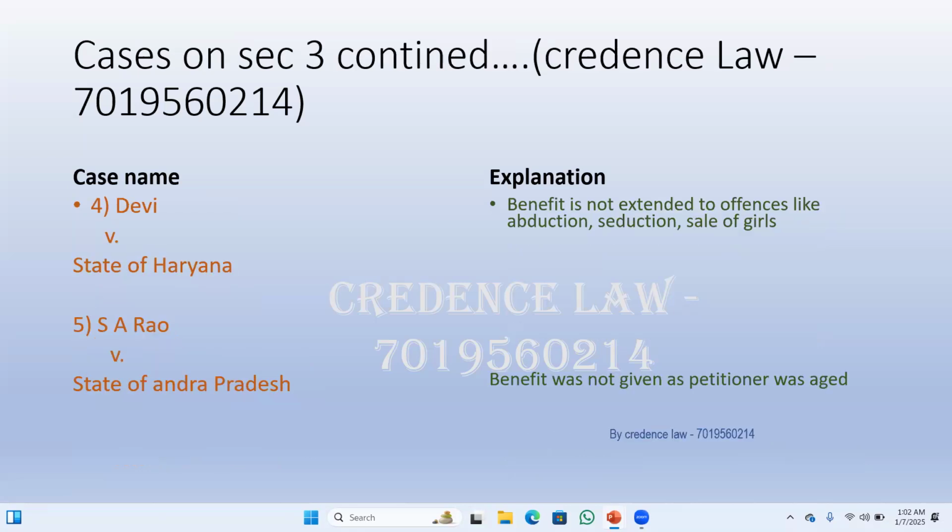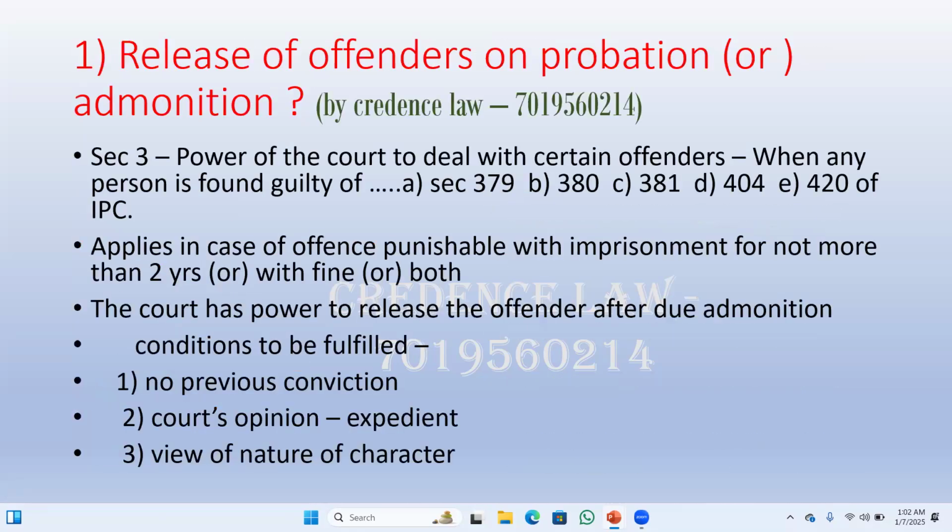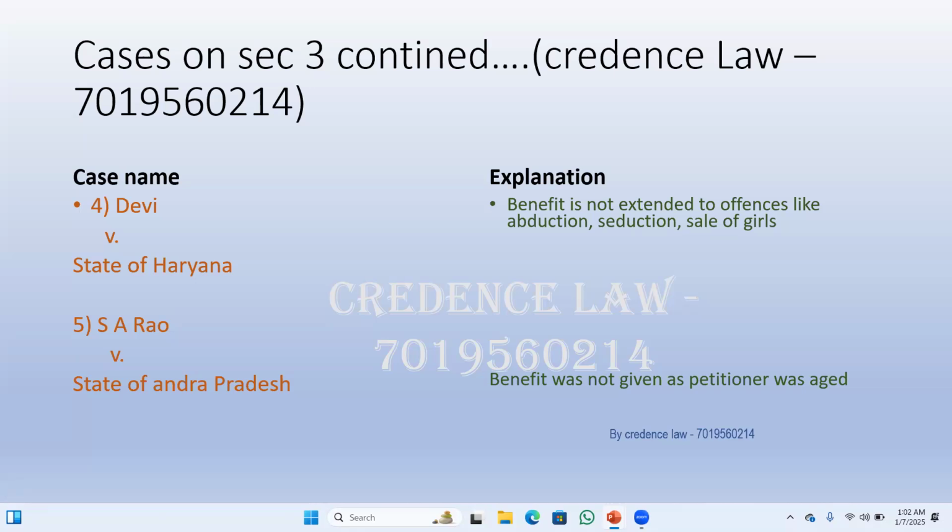And then we have Devi versus State of Haryana. In this case, there was a petitioner who forced the victim to render a sexual submission with a commercial object. The court said he was convicted for abduction, for which the punishment is 3 years. Where the law says a person can be released on probation, the maximum imprisonment that can be given must be 2 years. But in this case, the person was charged for abduction, where the punishment was up to 3 years. So he was not entitled to get the benefit under Section 3 of the Probation of Offenders Act of 1958.